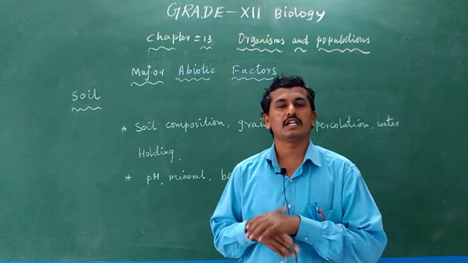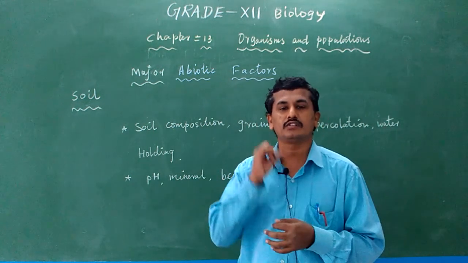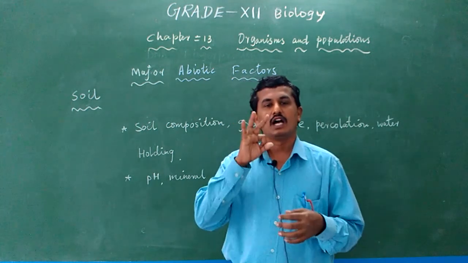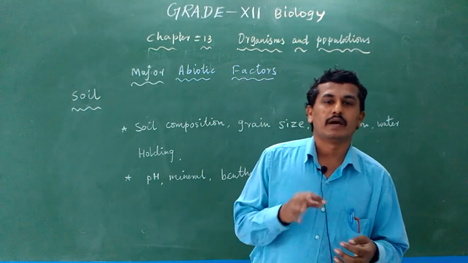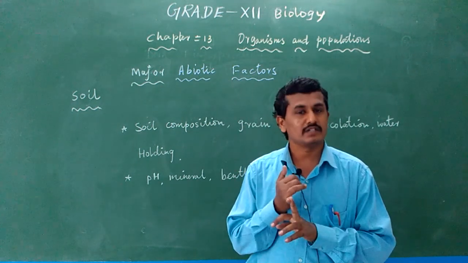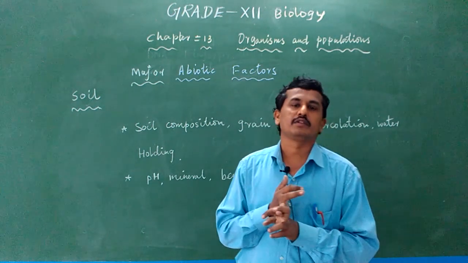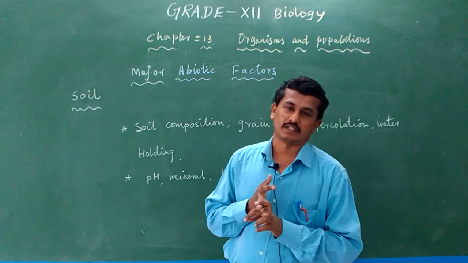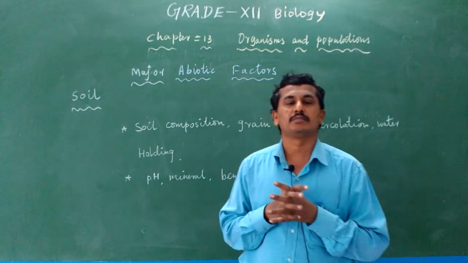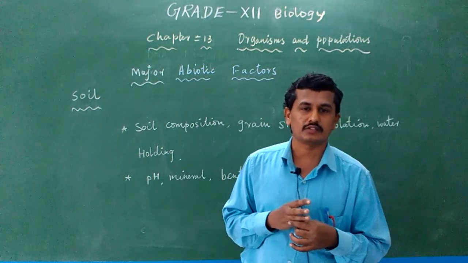Normally soil contains three types of water: hygroscopic water, gravitational water and capillary water. The hygroscopic water is bound with the soil particles and is not useful for the plant's growth.